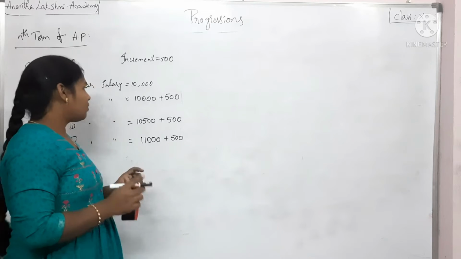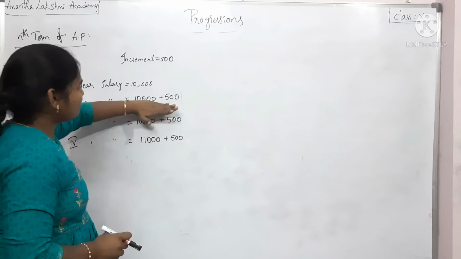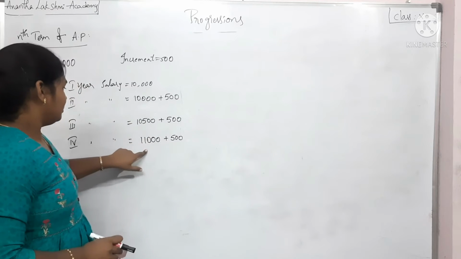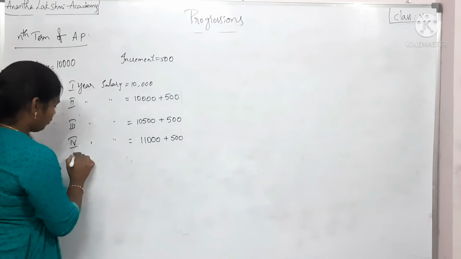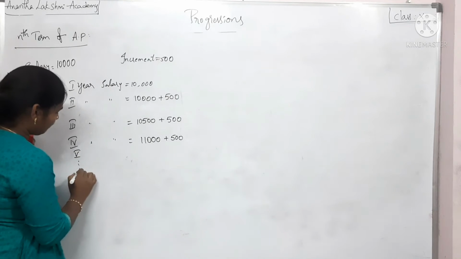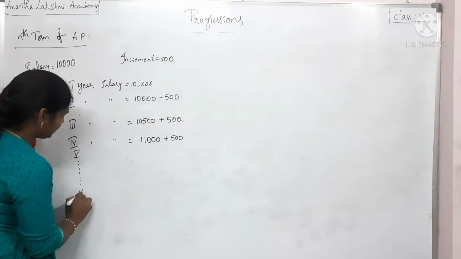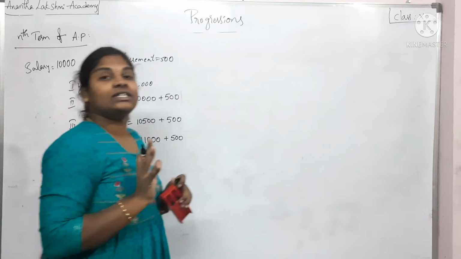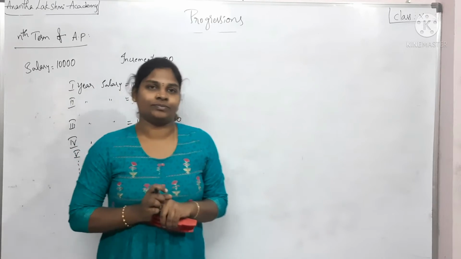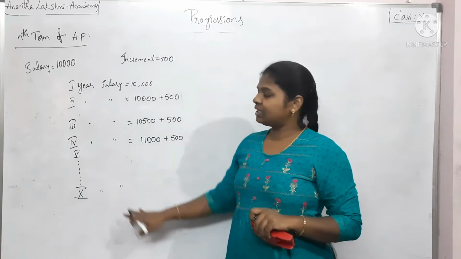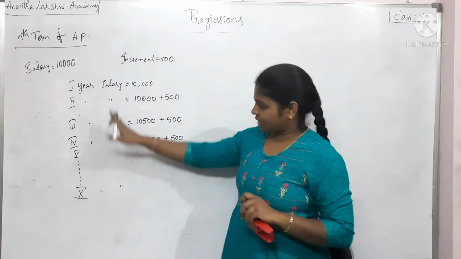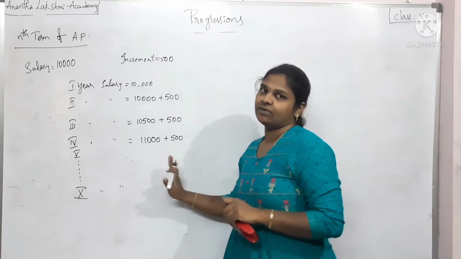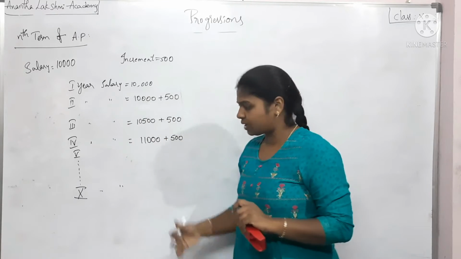Now if you look at this particular example, let me write even more. If I try to write out 5 years, 6 years, and I am interested in knowing the teacher's salary after 10 years, you can simply do it, going on with the calculation: 11,500 plus 500, 12,000 plus 500, 12,500 plus 500, and so on.